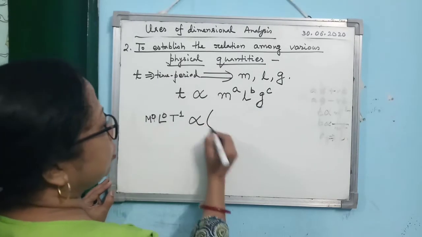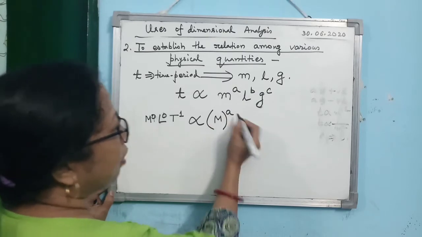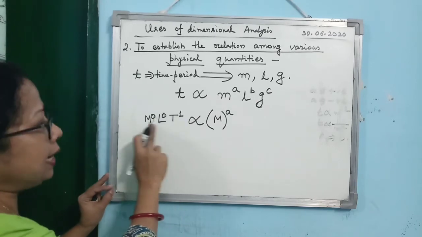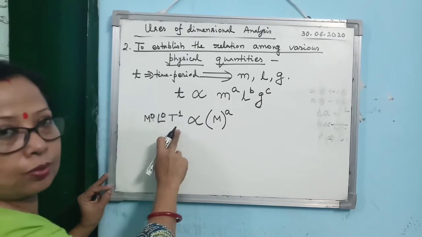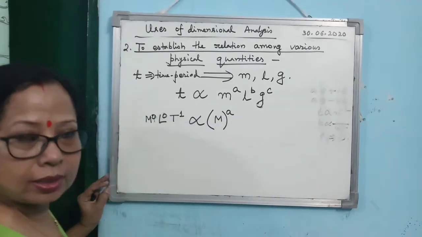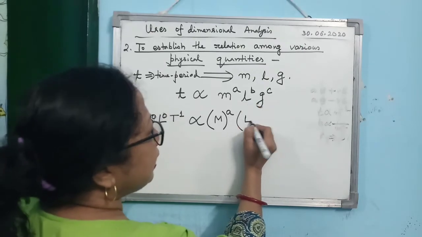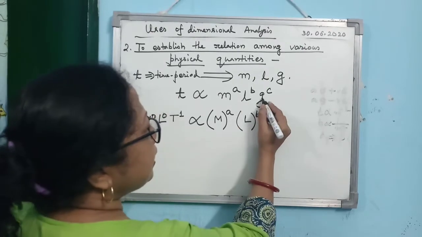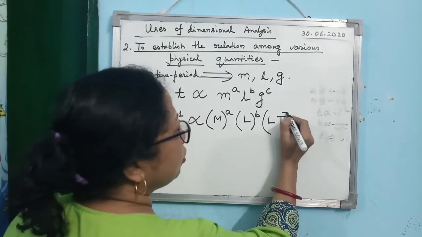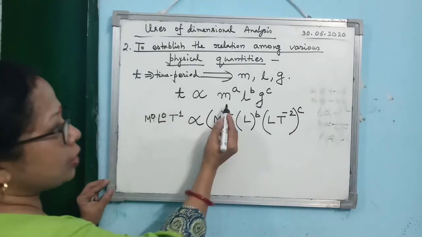Then proportional to, here you see, what is the dimension of M? Mass. So M to the power A. Is that clear? For the left side quantity, if M, L is not there then also you will write it, but you may not write for the other quantities on the right side. Now next one is L. L is length, so it is big L. Then it is acceleration due to gravity. So what is the dimension of acceleration due to gravity? L T to the power -2. So you see what you are getting.